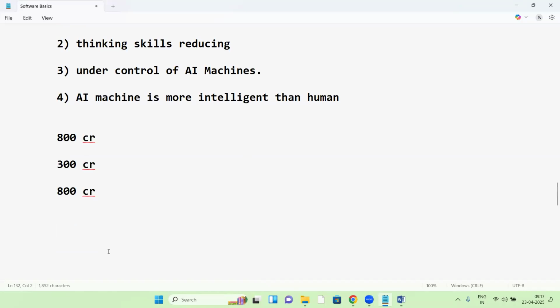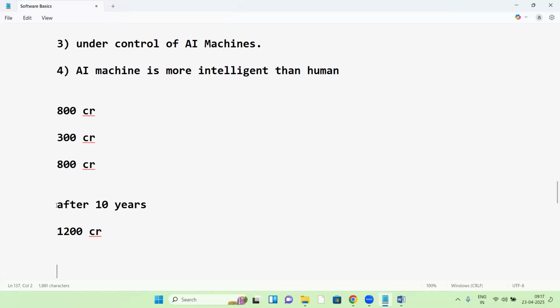Suppose after 10 years, AI comes into the picture. After 10 years, how much will the world population be? Maybe 1200 crores. To serve 1200 crores of population, very advanced technology is required. Apart from AI, human efforts are also required. Otherwise, we cannot serve 1200 crores of people.